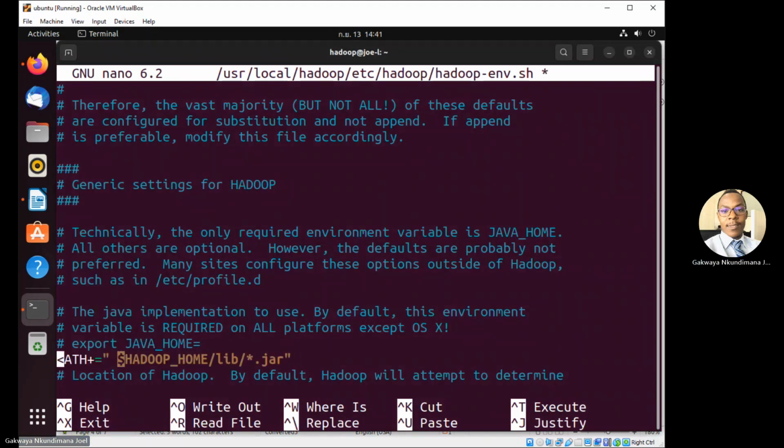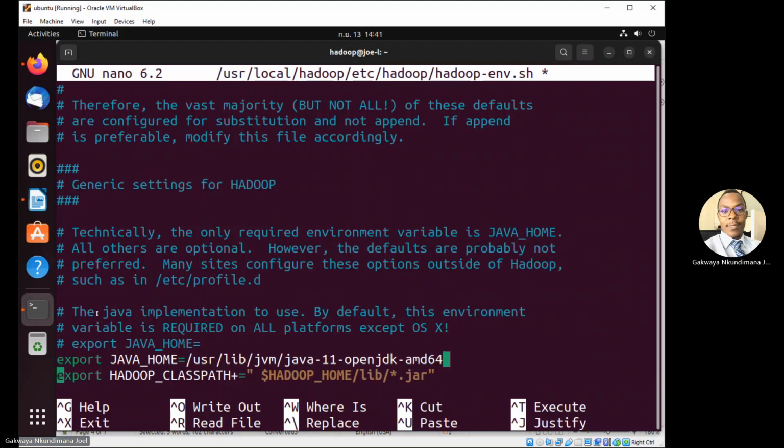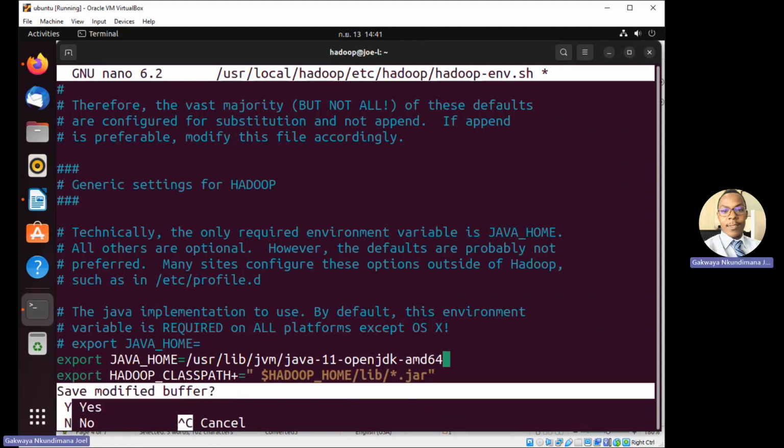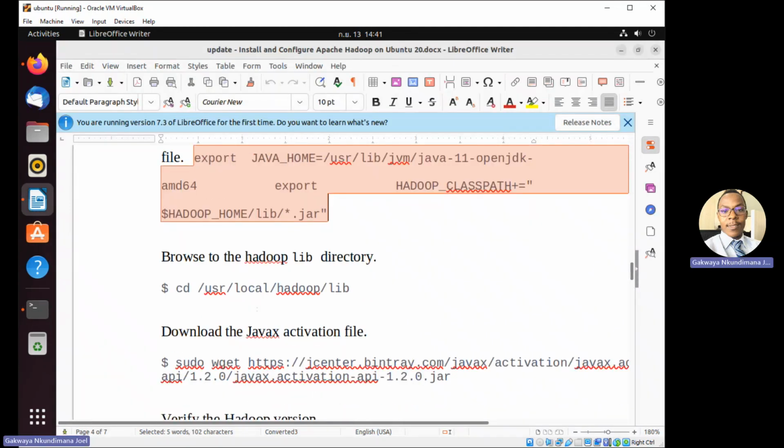Okay, so it is coming this way. So I can put this next line, save. Sorry, I do X, save, and then we come to the next file.